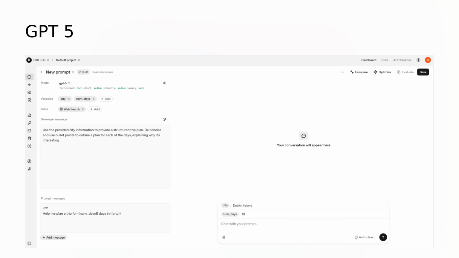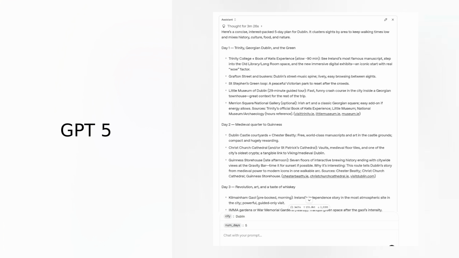Let's return to the trip planner and set the city to Dublin and the number of days. I entered Dublin and 5 days in the variables and got the following trip. Note that the responses API can take some time. This one took 3.5 minutes, so be careful with the reasoning effort. A lower reasoning effort will take less time.